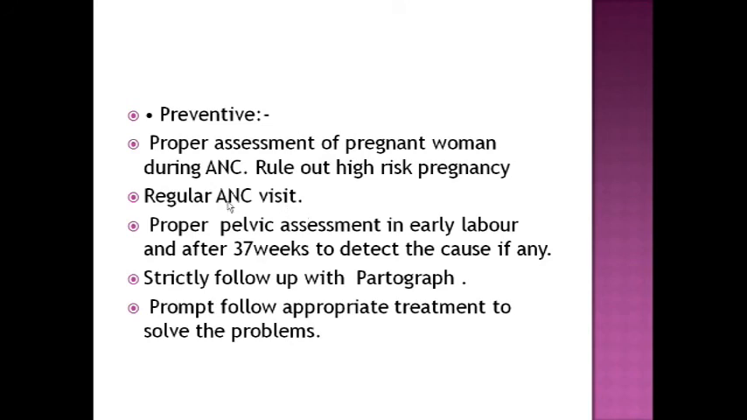Proper pelvic assessment in early labor and after 37 weeks to detect the cause, if any. Usually it is a routine now in the third trimester, not in every institute, but usually the pelvic assessment is done after 37 weeks to detect any contracted pelvis early. In mild cephalopelvic disproportion you can give a trial, but in moderate to severe cephalopelvic disproportion you will not give a trial of labor; you will take the patient for cesarean section. So strictly follow up with the partograph, and give prompt, appropriate treatment to solve the problem.